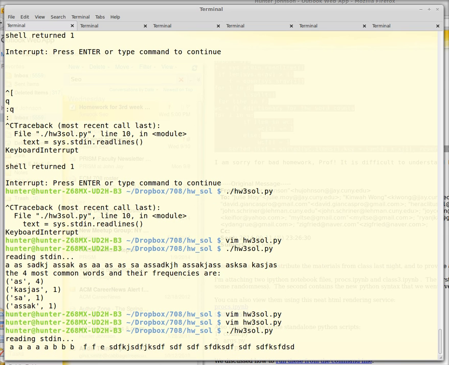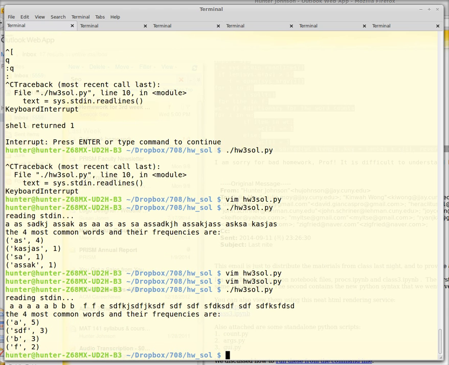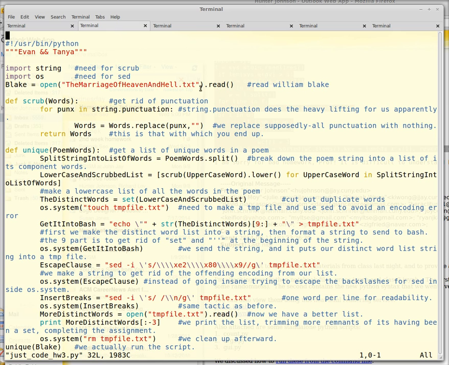And then to stop writing to standard in, in Linux you hit Control D, and in Windows, I don't think anybody's using Windows, but if you are, it's Control Z. And so it gives the four most common quote-unquote words, which are A and S, D, F, and B and F. And let me go on to the next person, Evan and Tanya.